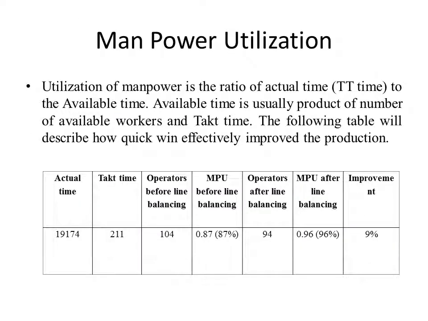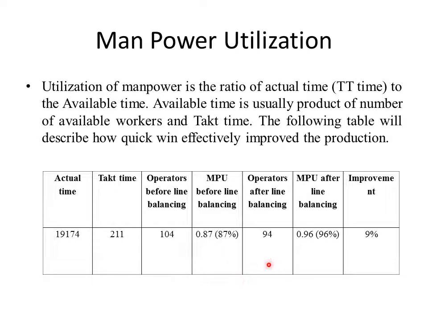By implementing line balancing, the manpower utilization has been increased by 9%. Utilization is generally the ratio of actual time to the available time. Actual time is nothing but the takt time, 19,174 seconds, and available time is a product of takt time and operators available. Before line balancing, the total number of operators involved was 104, and the available time before line balancing is the product of takt time and 104. Hence, the ratio of actual time to the available time gives 87%.